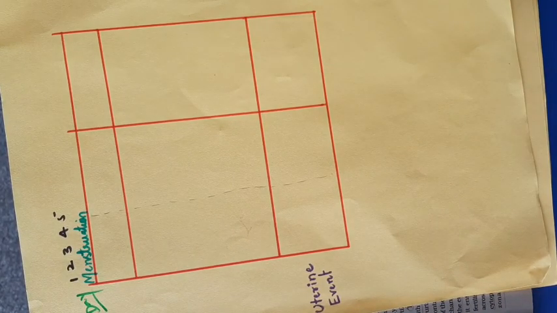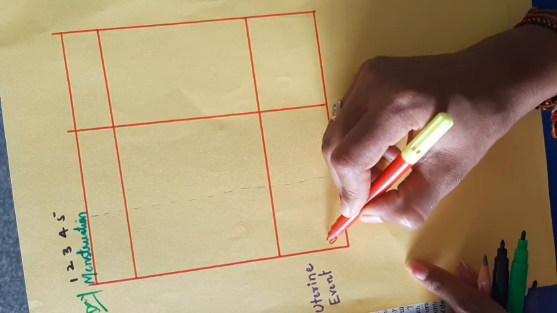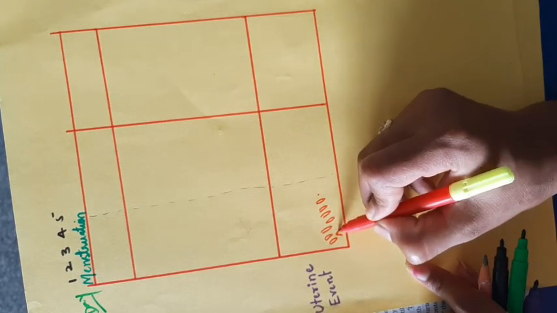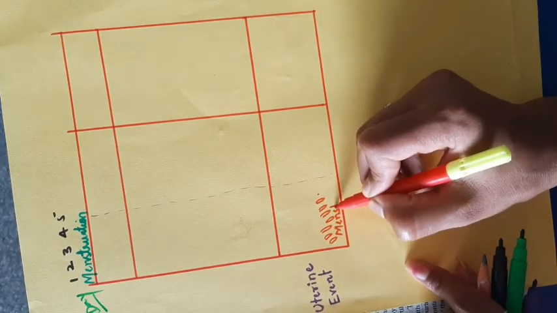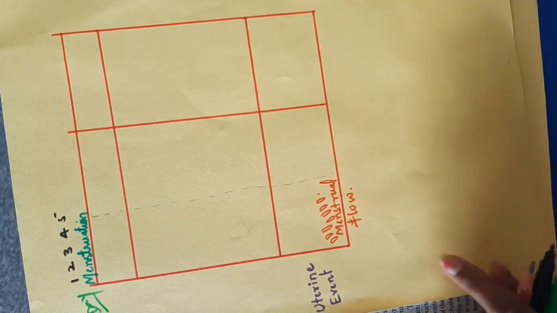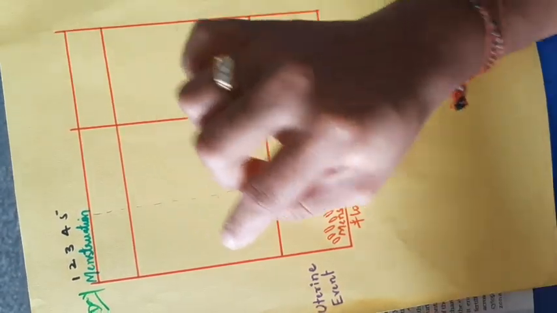The uterine layer breaks down and the blood flows. This is the menstrual flow. I will write here menstrual flow. This happens during menstruation.